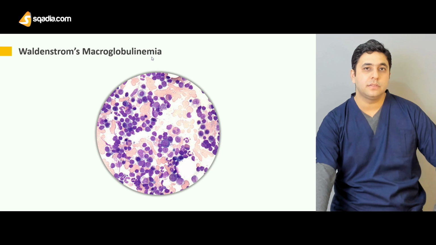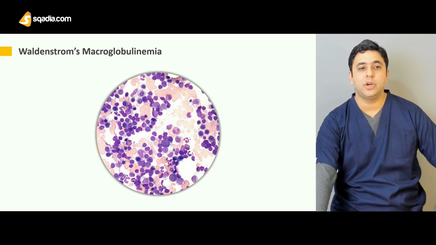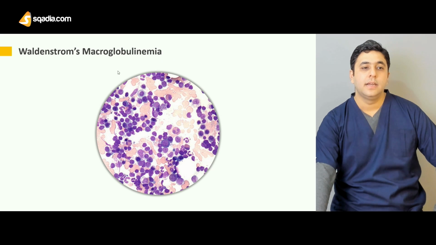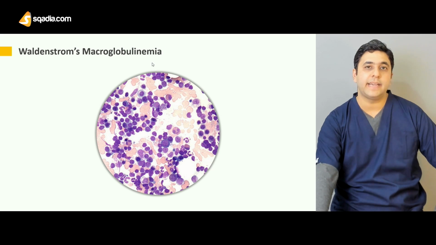Globulinemia means globulins, which in this term we can say are the gamma globulins or the antibodies. And macro means big. So the excess of big antibodies in the blood is termed macroglobulinemia. The biggest antibody in terms of size and avidity, with a pentamer shape, is the IgM antibody. So basically in Waldenstrom's macroglobulinemia, you can simply say that there is an excess of the IgM antibody in the blood.